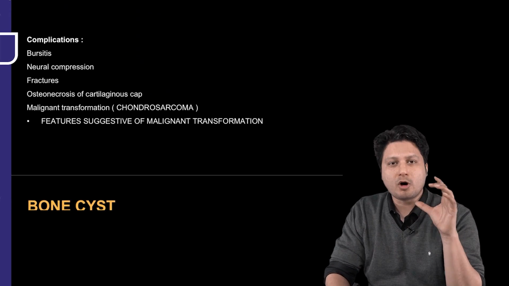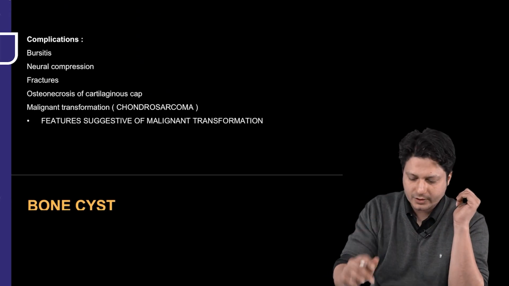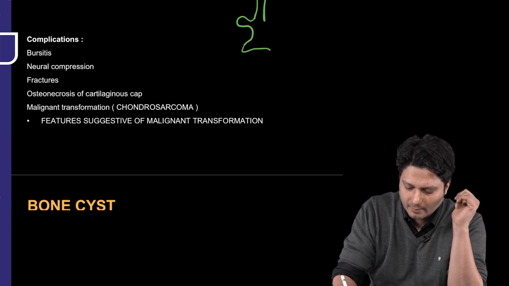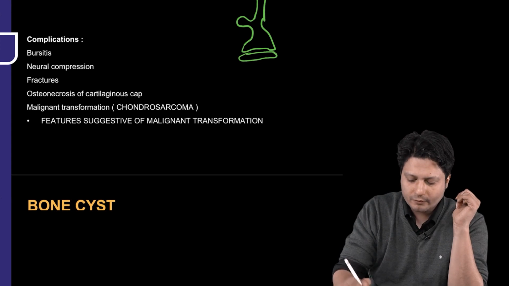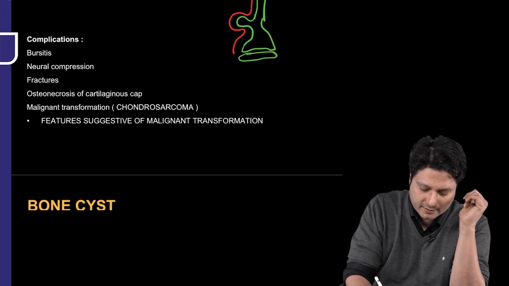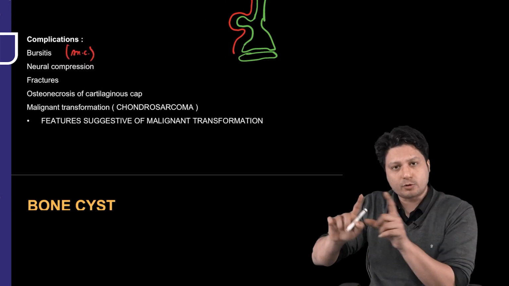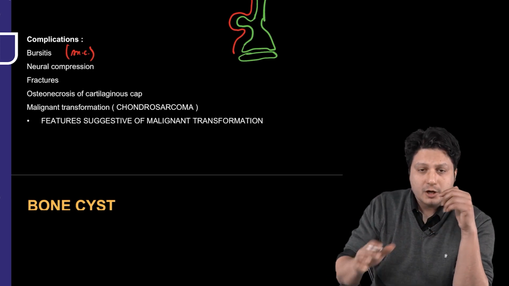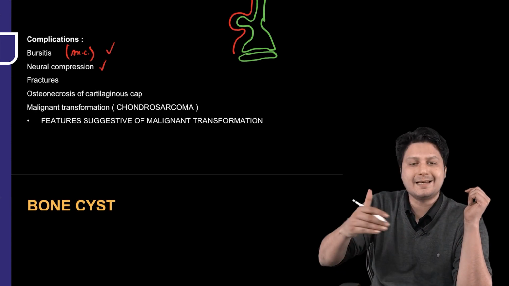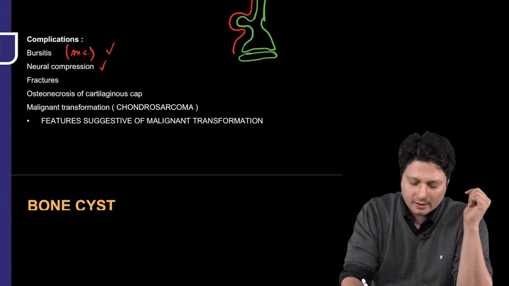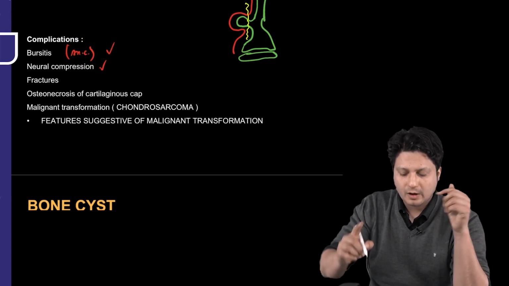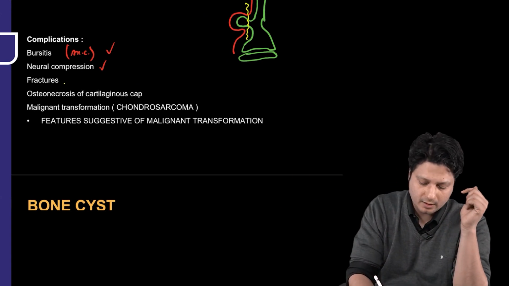Next, what are the possible or potential complications related to this tumor? Now, just try to understand. If this is a bone and here from the metaphysis the tumor is emerging, one potential complication is the formation of a bursa over it, and this bursa might get inflamed. So, bursitis is considered to be the most common complication related to this osteochondromatous lesion. Second is neural compression, meaning it can lead to vascular as well as neural compression. It is very easily understood. Third, there is always a possibility for this outpouching of the bone to get fractured without any fracture in the parent bone. So, fracture is also a possibility.